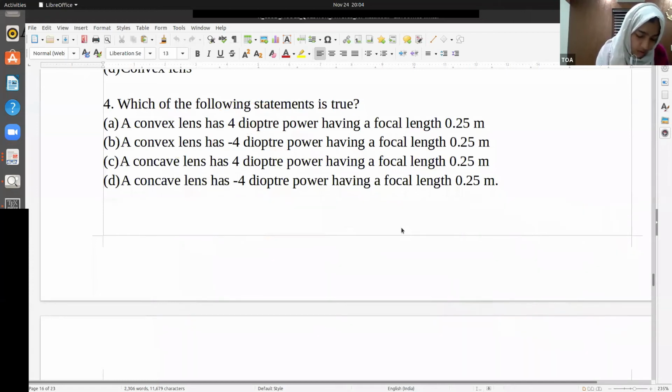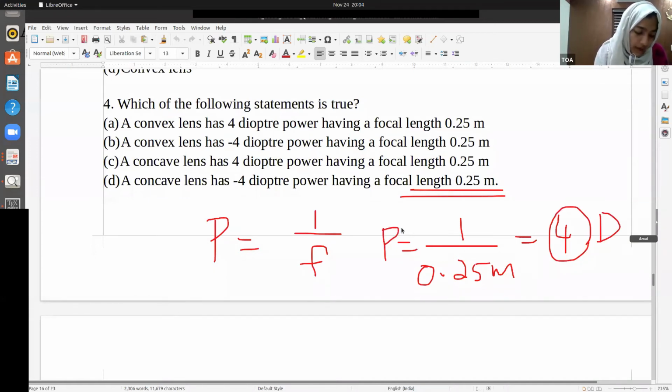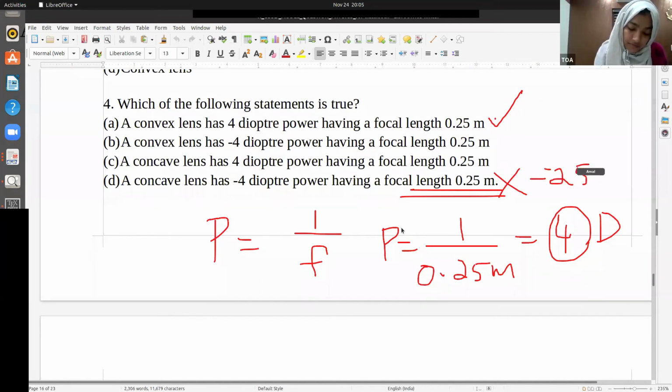So we look at this. What is power? Power is 1 by focal length. So if 0.25 meter is the focal length, 1 by 0.25 meter, what is the answer? This is nothing but 4. So we know the power is 4 diopter. That is correct. So a convex lens has 4 diopter power having focal length 0.25 meter. Is it true? Yes. A concave lens has minus 4 diopter having focal length 0.25. No, it should be minus 0.25, right? Isn't it? Should be minus. So the correct answer is A.